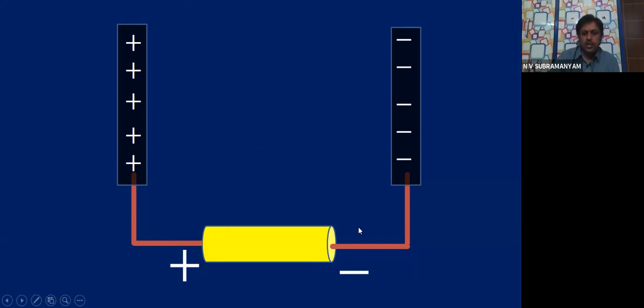Now on the screen, what you are seeing is one battery connection. This is a battery, the yellow color highlighting. The battery is connected to two plates of a capacitor actually. This is connected to positive, this is connected to negative. This is only a symbolic representation, children. You just understand that in a parallel plate capacitor, one plate becomes positively charged, one plate becomes negatively charged.